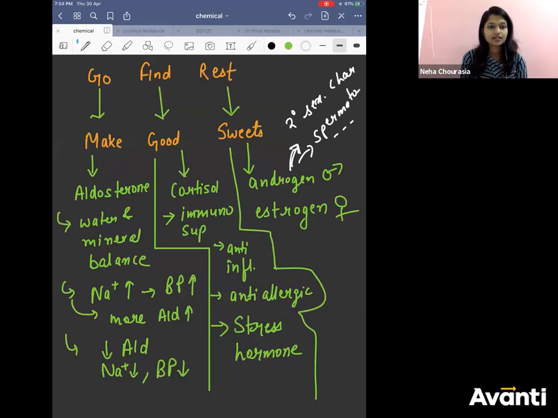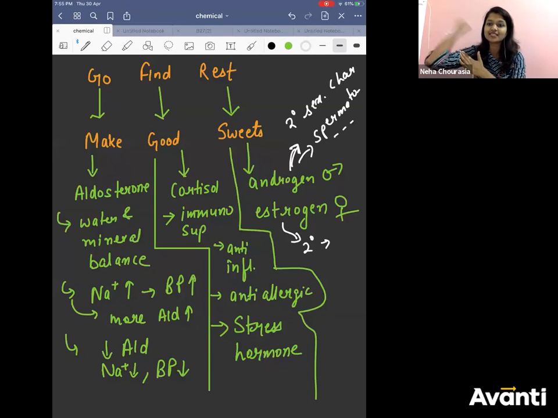Similarly, estrogen, what will be the function? Same thing, female hormone, secondary sexual characters, right? Development of broader hips, then breasts, all these come under what? Secondary development. Similarly, in boys, you have beard development, mustache and all, they are all secondary characters.